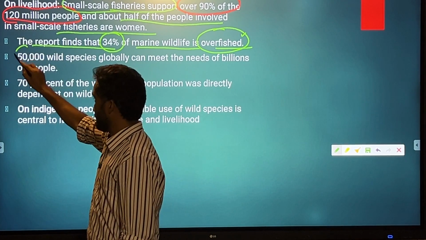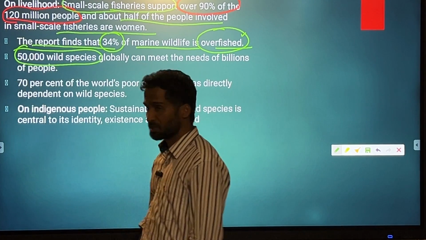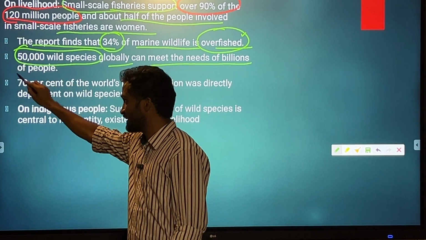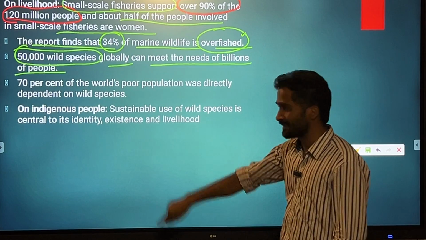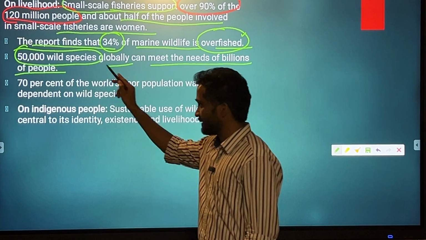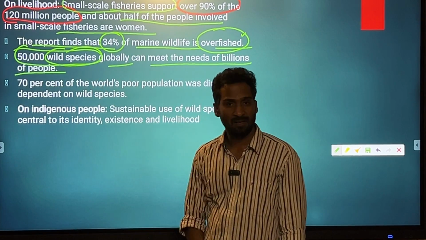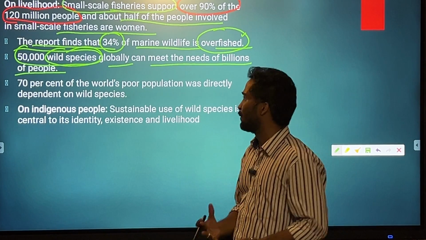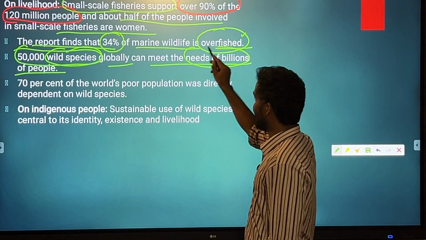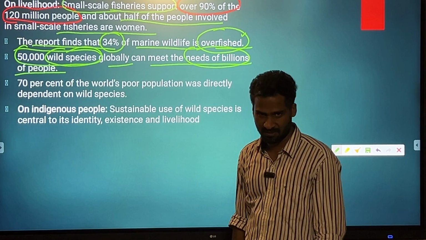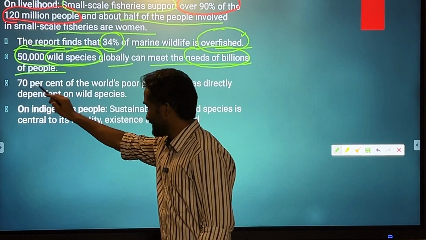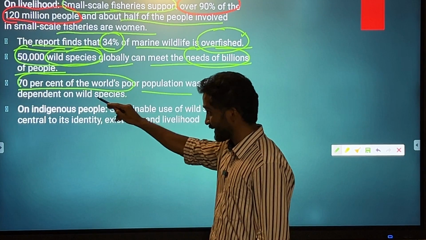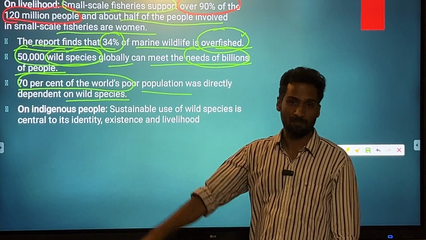Moreover, 50,000 wild species globally can meet the needs of billions of people. That is what I said in the beginning when I was giving you the definition of wild species. These wild species play a very significant role in meeting the needs of billions of humans, and 70% of the world's poor population is directly dependent on wild species.